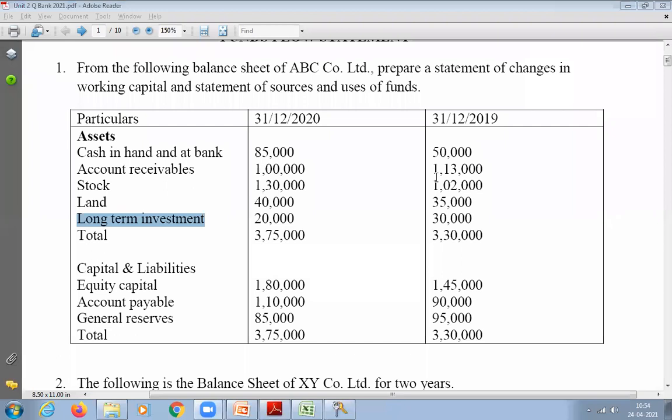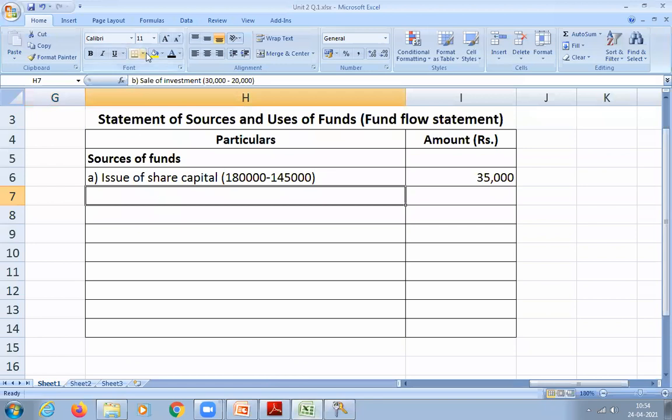Sources of fund. It is a source of fund because when I sell my investment, the company will receive the cash. So we write it now under sources of fund: sale of investment.